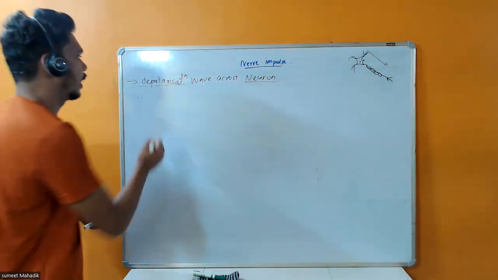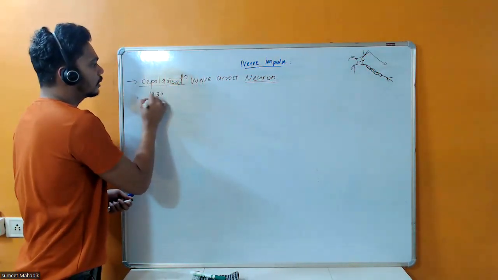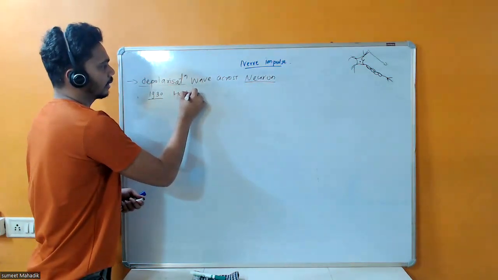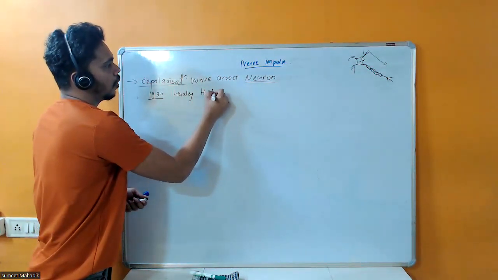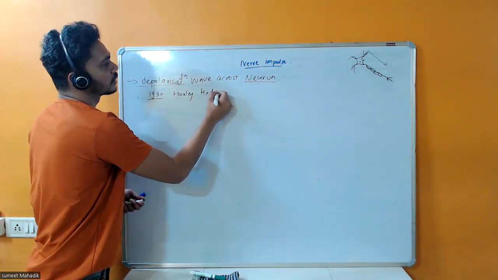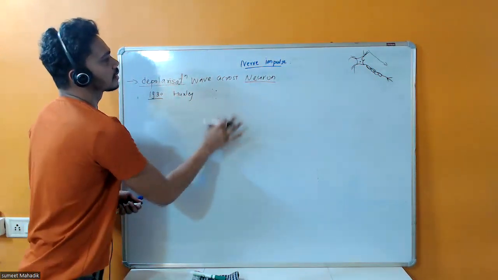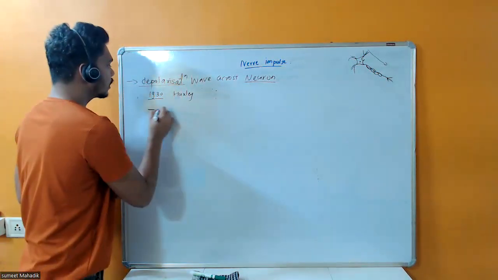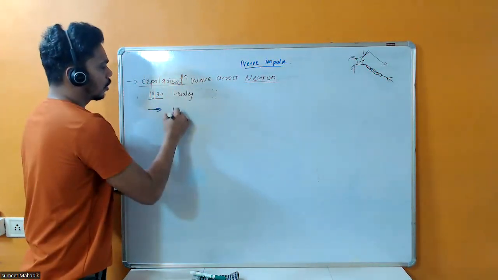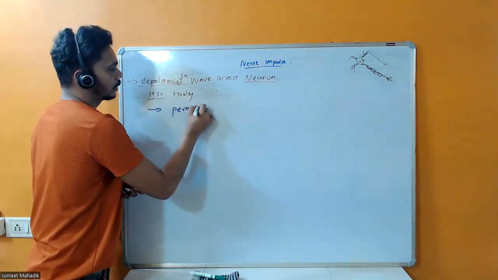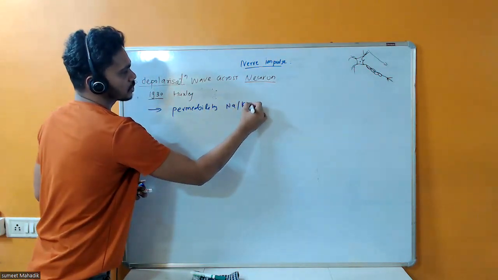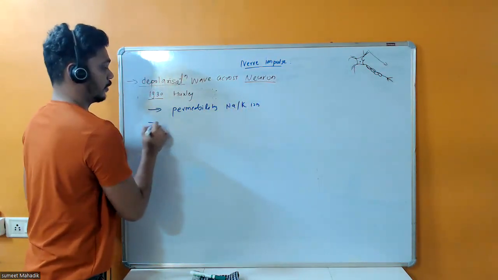So who discovered that? So in late 1930s, the English neurologists Huxley and Hodgkin, okay, Hodgkin, discovered this, and they gave us the theory on the basis of permeability of sodium and potassium ions. So that's very, very important.